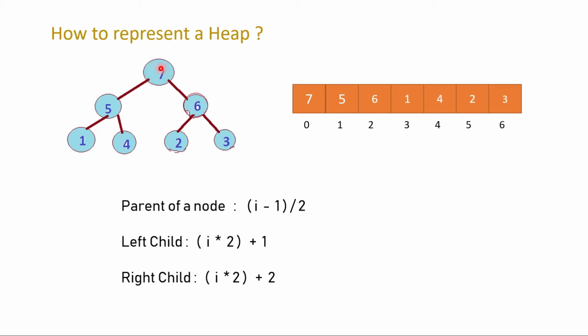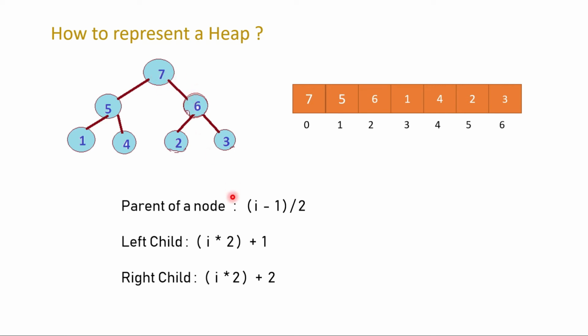Okay. Root node means I equal to 0. So the formula for the left child is I into 2 plus 1. That means I equal to 0, so 0 into 2 is 0, plus 1, that is 1. So 1, that means this 5 is the left child, and I into 2 plus 2 is 2, that is the 6. So 6 is the right child of this root node.